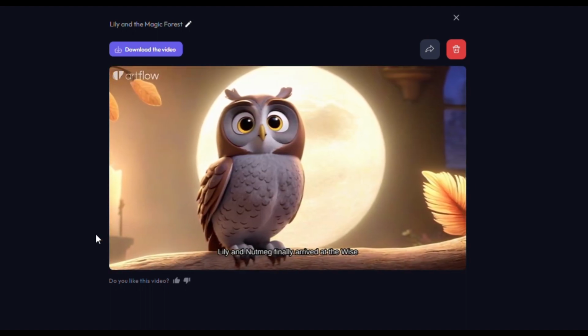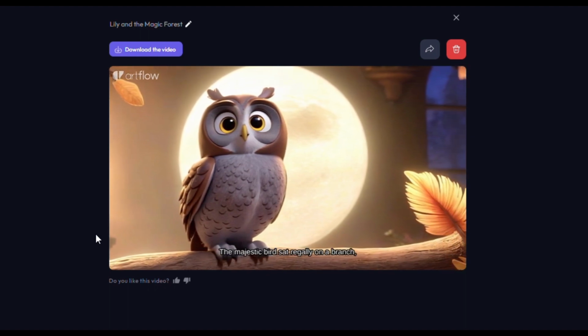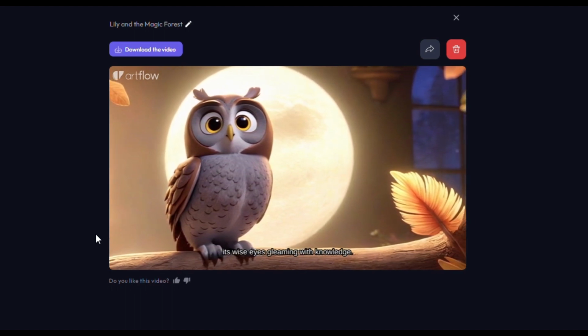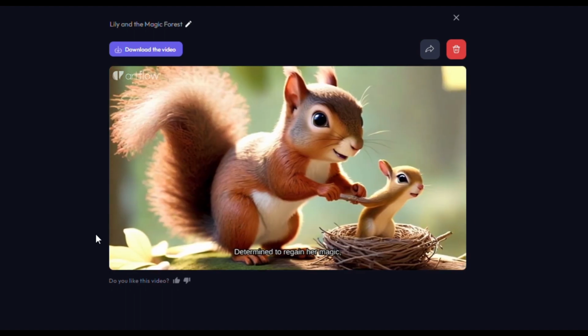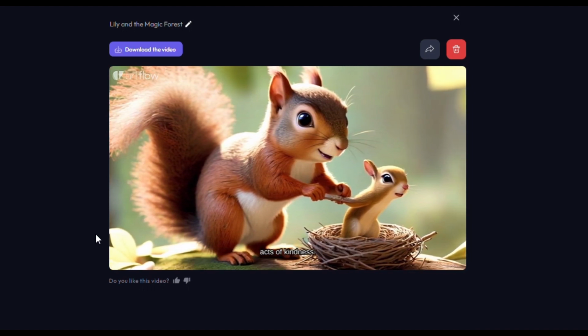After enduring countless trials, Lily and Nutmeg finally arrived at the Wise Owl's dwelling. The majestic bird sat regally on a branch, its wise eyes gleaming with knowledge. Determined to regain her magic, Lily and Nutmeg dedicated their days to performing acts of kindness.